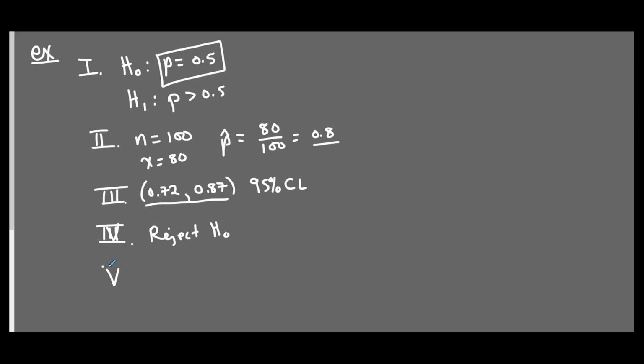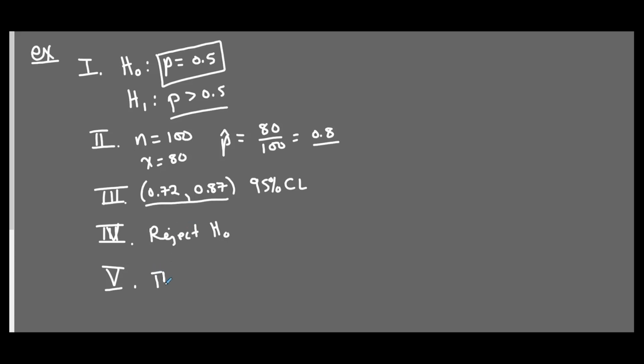And now, since our confidence interval is completely above 0.5, we are going to support the alternative hypothesis that we believe the probability of getting heads is actually bigger than 0.5.